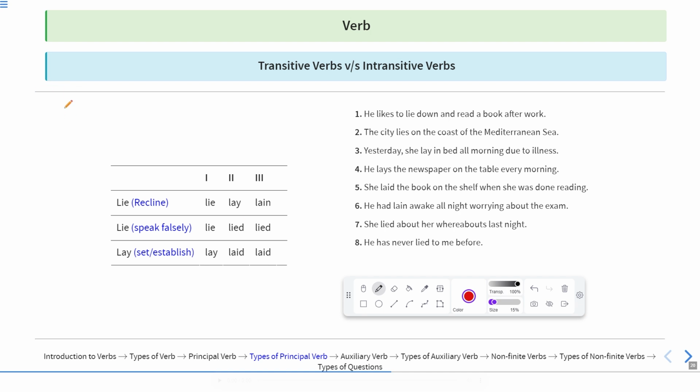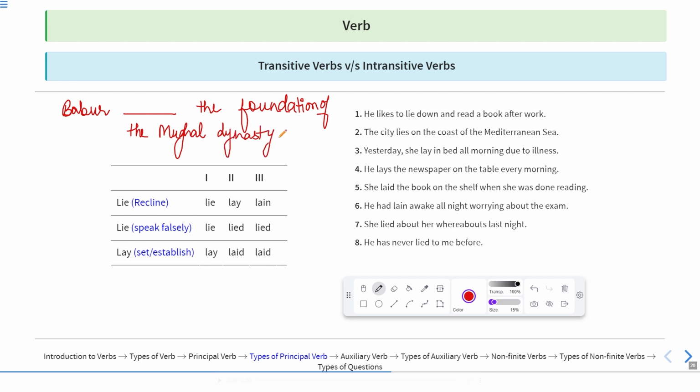Now if I say Babar dash the foundation of the Mughal dynasty. Now, what should be the correct word to be put over here? It should be Babar laid the foundation of the Mughal dynasty.